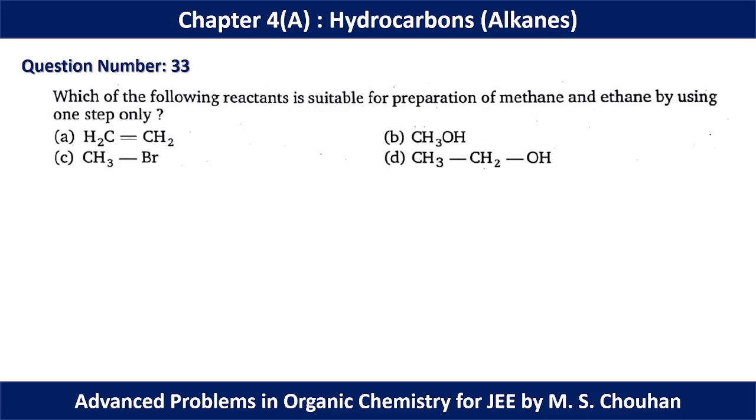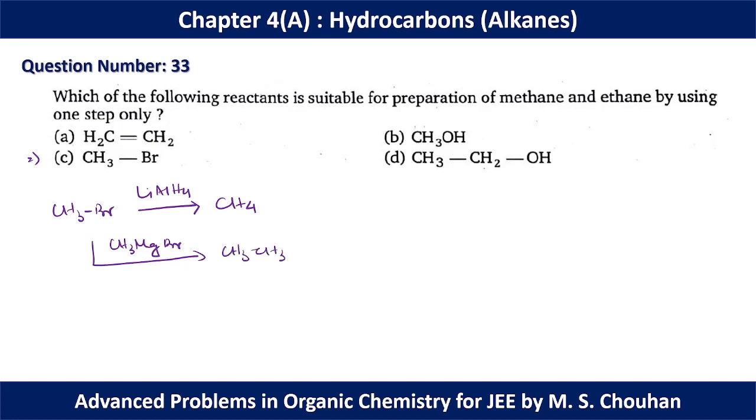For question number 33, which of the following reactants is suitable for preparation of methane and ethane by using one step only? Simply we can start with option C, because if we react this one with lithium aluminum hydride, we can have a substitution reaction, and indirectly we can form methane, which is one of the products, and we can react with a Grignard reagent CH3MgBr, and finally we will form ethane as product.